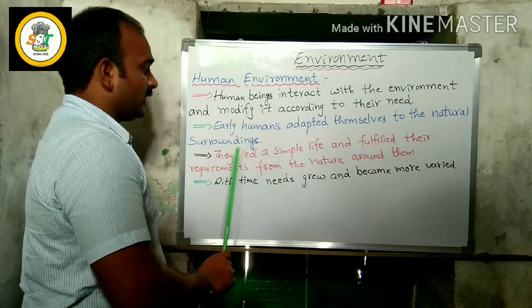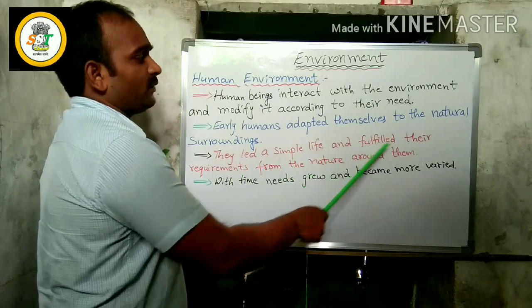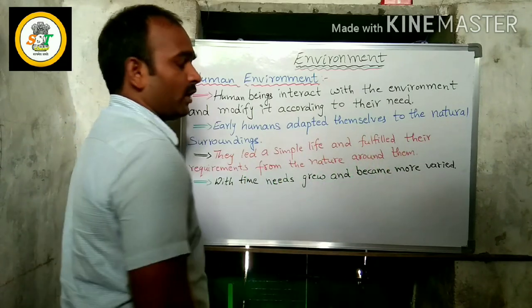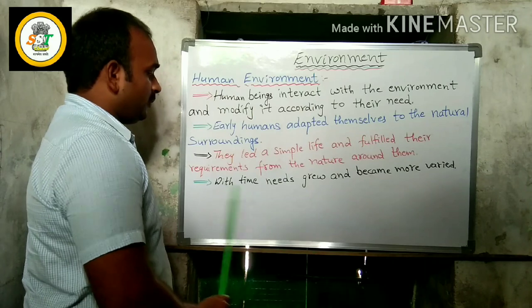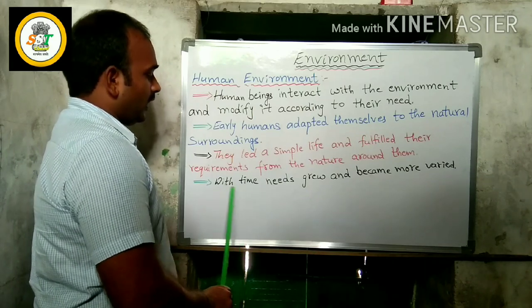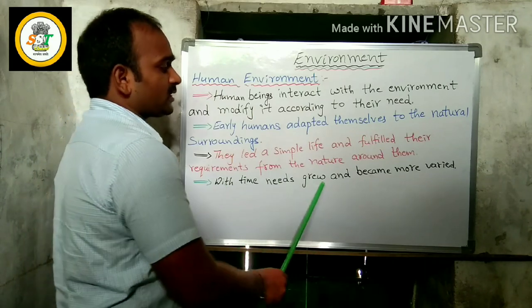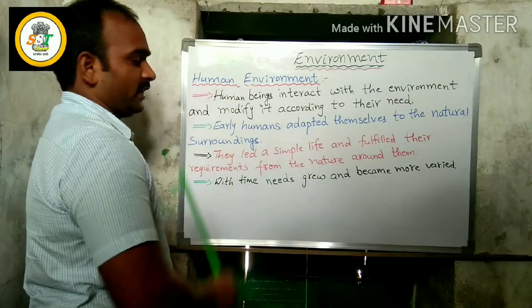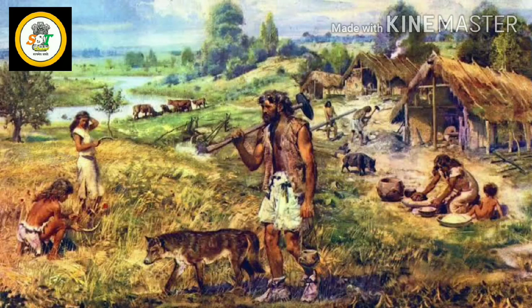At that time, they led a simple life and fulfilled their requirements from nature around them. But with time, needs grew and became more varied. Humans learned new ways to use and change the environment. They learned to grow crops, domesticate animals, and lead a settled life.